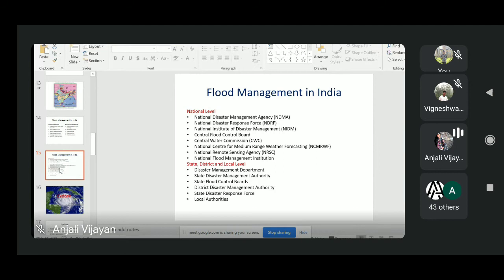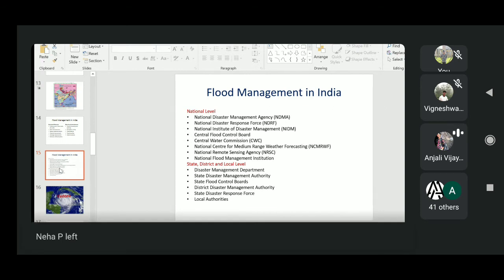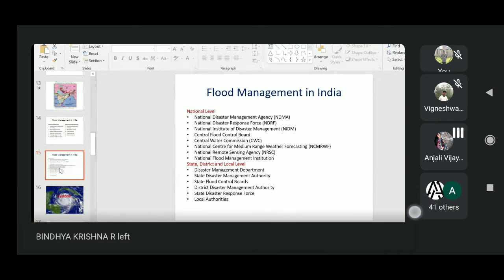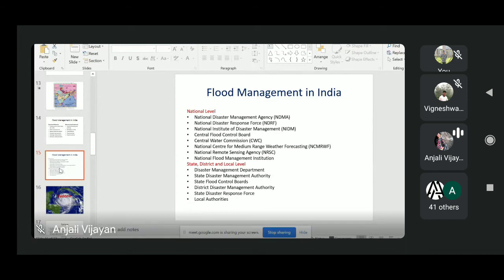First is the National Disaster Management Authority, or NDMA. This is the main body under the Government of India. They implement policies and also issue guidelines for different types of disasters. There is a wing called NDRF, the National Disaster Response Force, which coordinates rescue operations and post-disaster management when a disaster occurs. Then there is NIDM, the National Institute of Disaster Management, which carries out training, research, and documentation of disaster management at the national level.